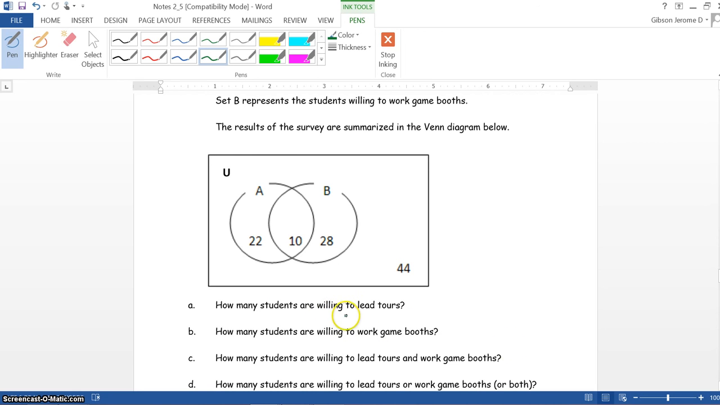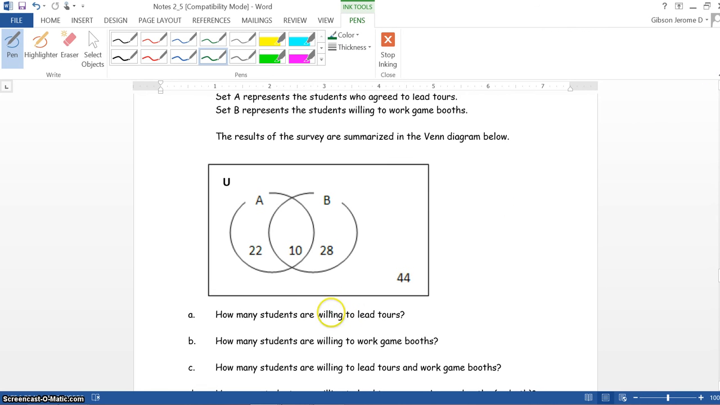Now it says how many students are willing to lead tours. Now remember, set A, the students say they're willing to lead tours. So if we count up all of the ones that are in set A, that'll be 32. How many students are willing to work game booths? So that'll be B. 10 plus 28 is 38. Now it says how many students are willing to lead tours and work game booths. This is where set A and B intersect, so that would be 10.